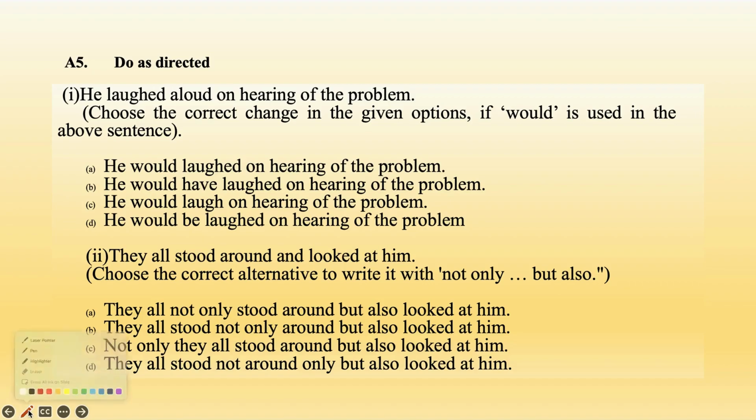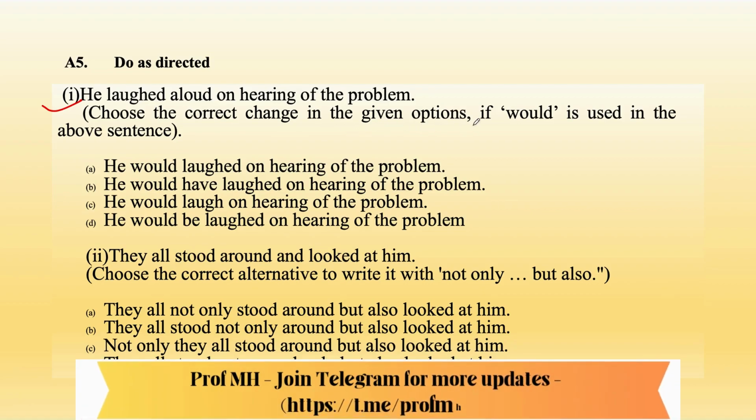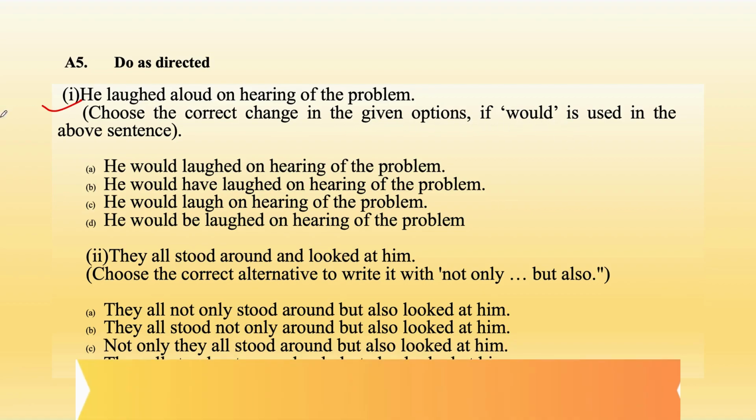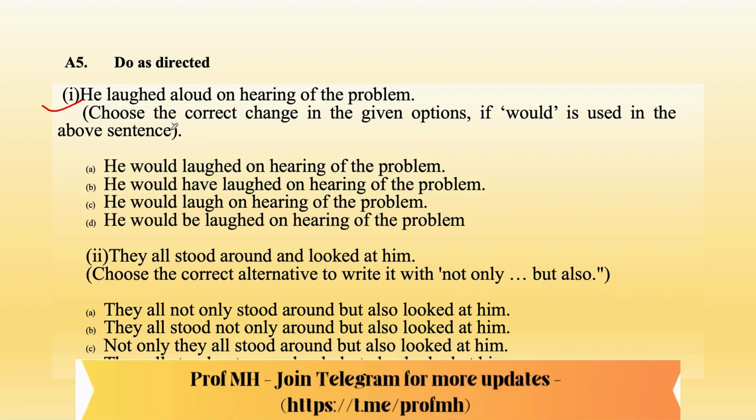Now the question says, do as directed, means you need to understand and solve the questions. Number 1, he laughed aloud on hearing of the problem. This is your question number 1. You just need to read the below statement. Choose the correct change in the given options if would is used in the above sentence. This is your sentence and you need to imagine what if would is used in this sentence, and then you need to change.